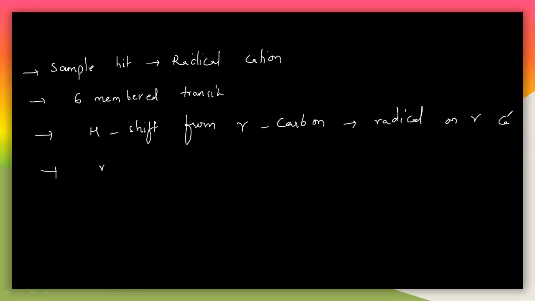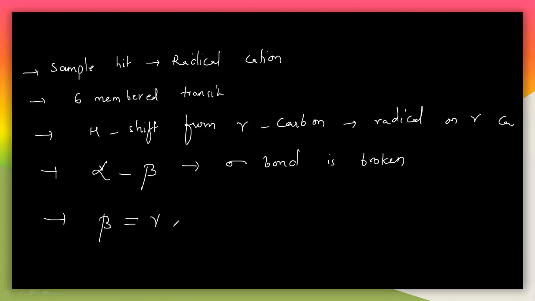After the radical is on the gamma carbon, the next step is a breakage of the bond between the alpha and beta. Then the sigma bond is broken here, and there is a formation of a double bond like this between the beta and the gamma. So a pi bond is made here between the beta and gamma carbon, finally producing the alkene. These are the steps involved in this McLafferty rearrangement reaction.